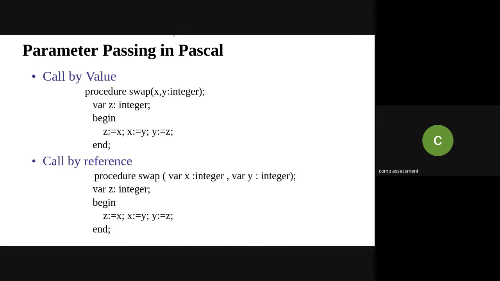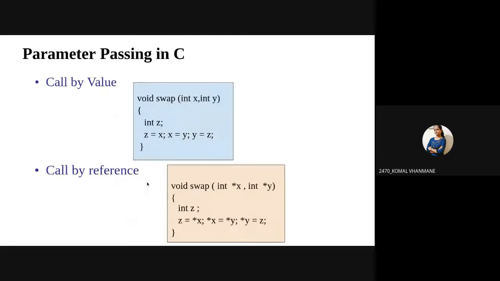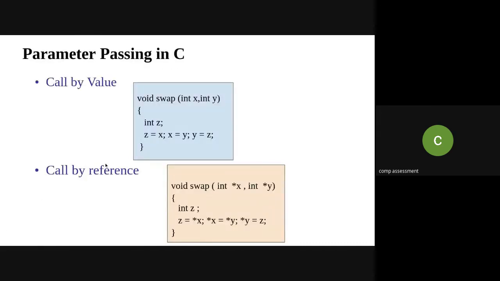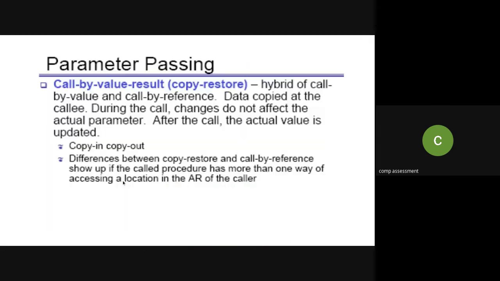I hope you are familiar with call by value and call by reference, right? And along with that, there is one more method, that is call by value and result. So these are the three different ways of passing the parameters.